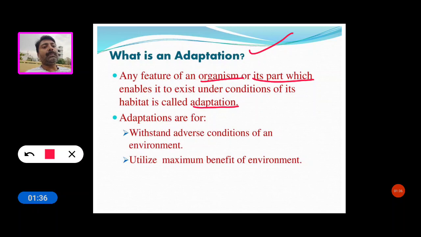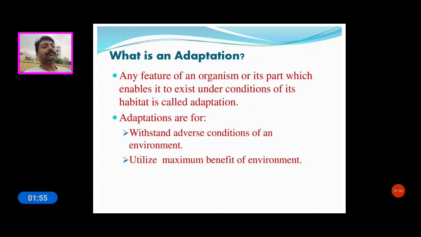So what are adaptations for? To withstand adverse conditions of an environment, and to utilize the maximum benefits of the environment. These are what adaptations are for.